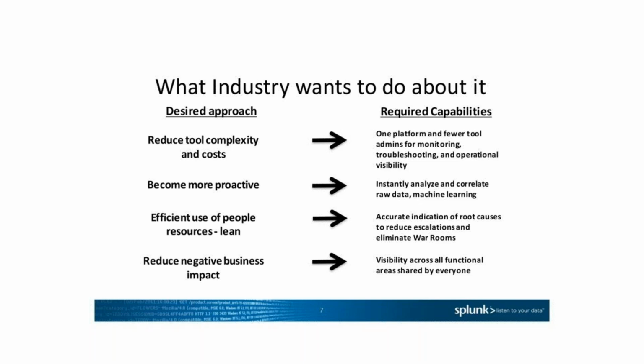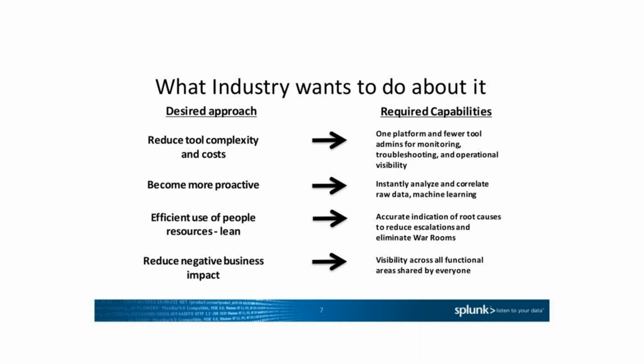Next point, efficient use of people and resources, and lean operations. If we have the right tools and enough information, finding the root cause will be very easy for the people in the support team to understand, and we can use them efficiently. That will really reduce the escalations and high-level escalations, and finally eliminate creating war rooms and spending hours and hours, or days and nights, fixing issues.